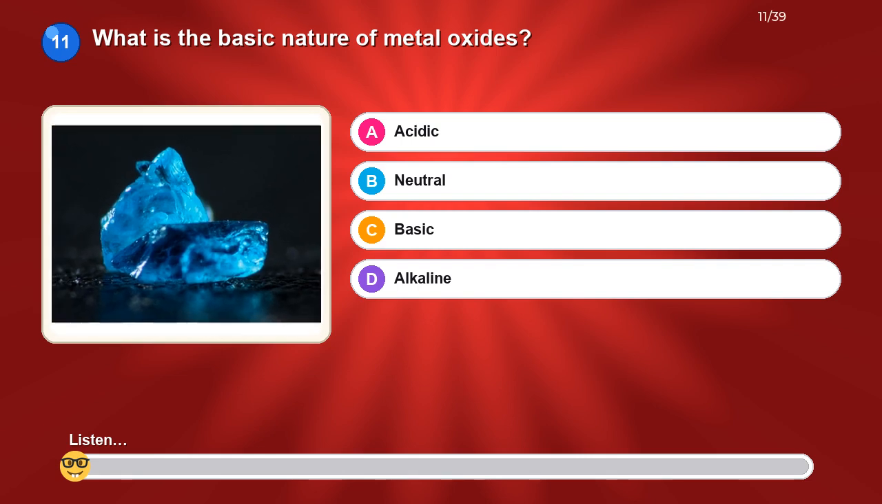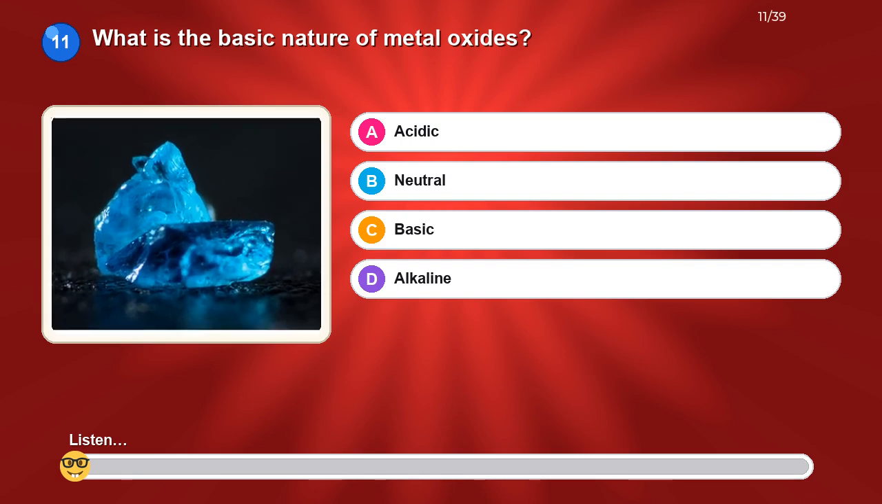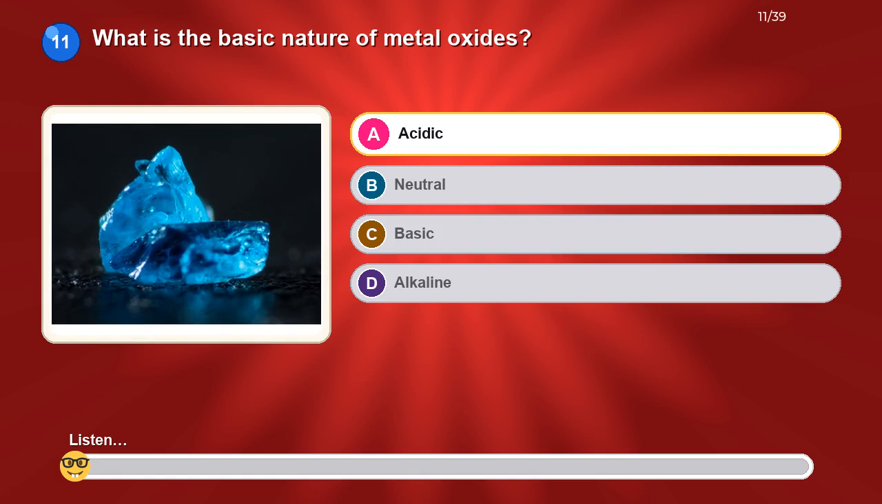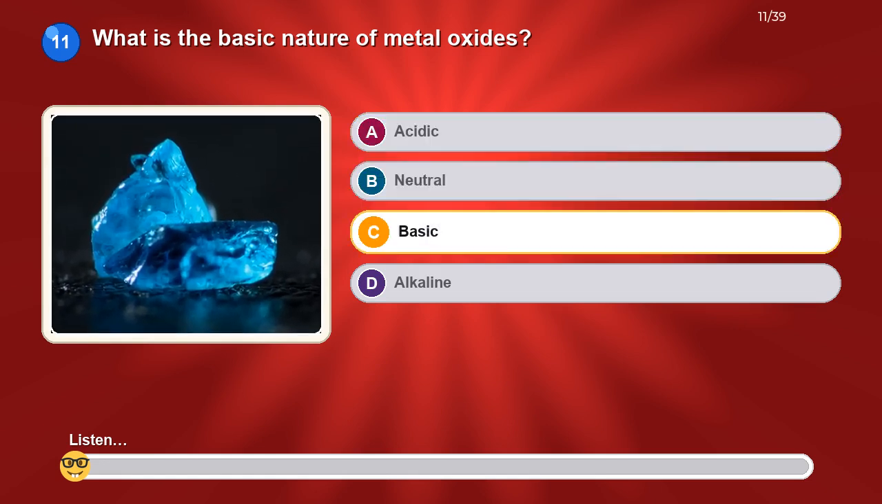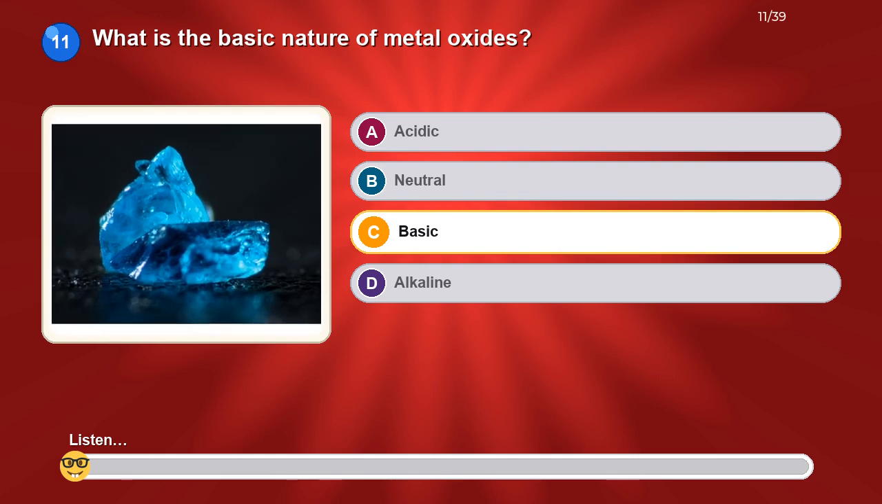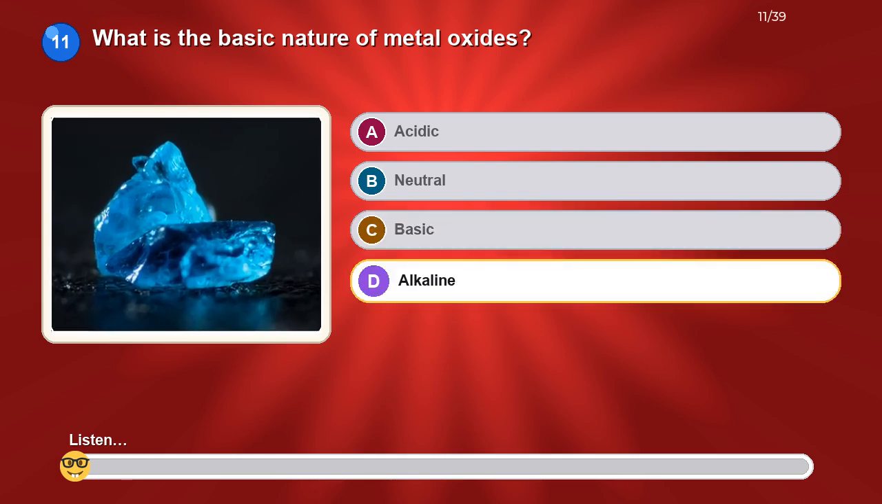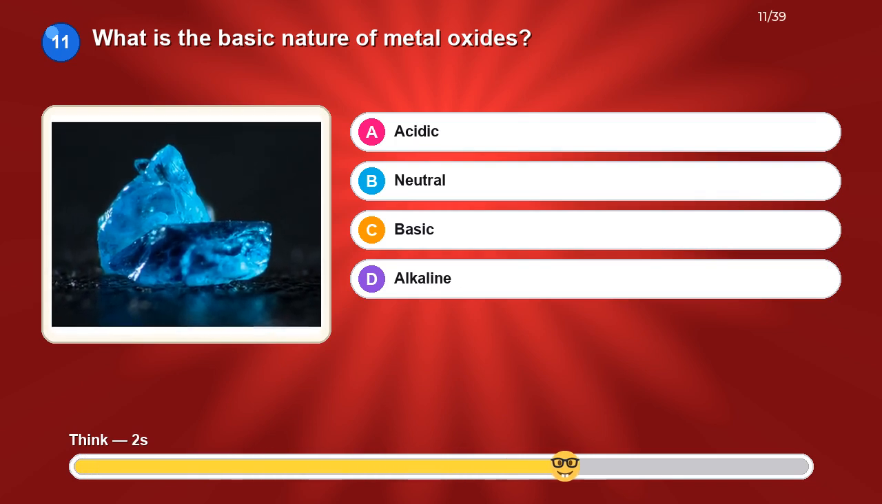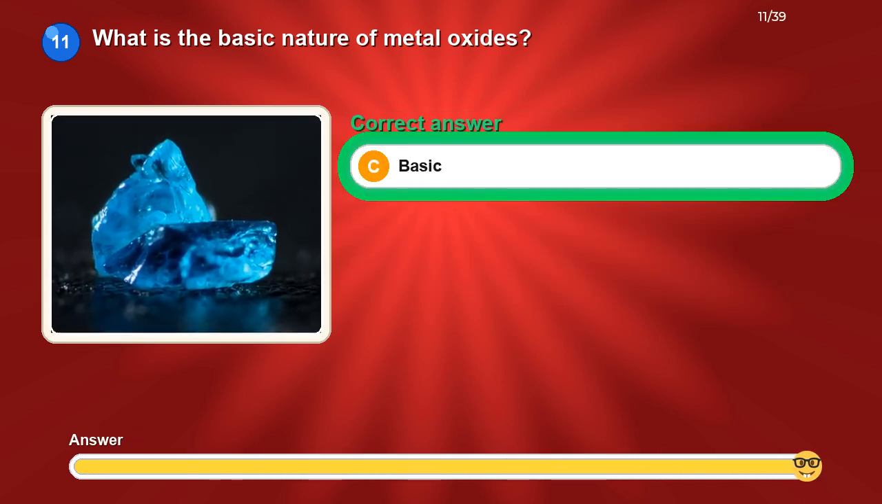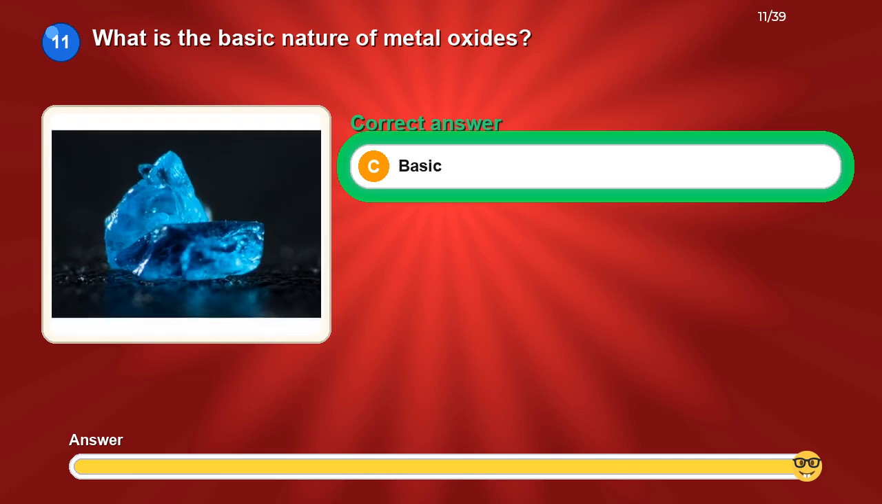What is the basic nature of metal oxides? Option A, acidic. Option B, neutral. Option C, basic. Option D, alkaline. The correct answer is basic.